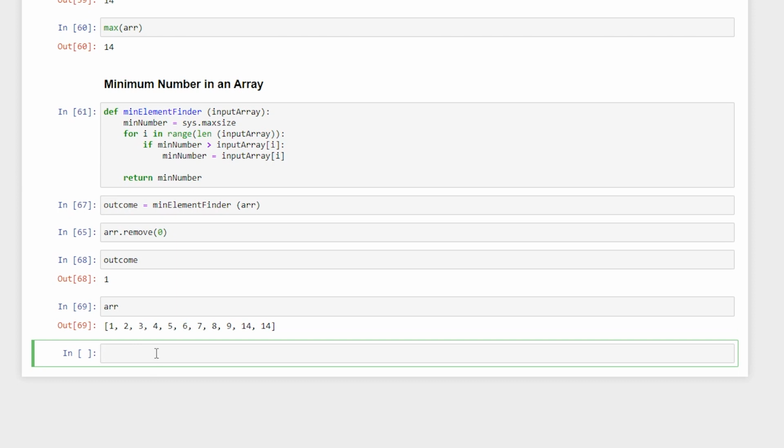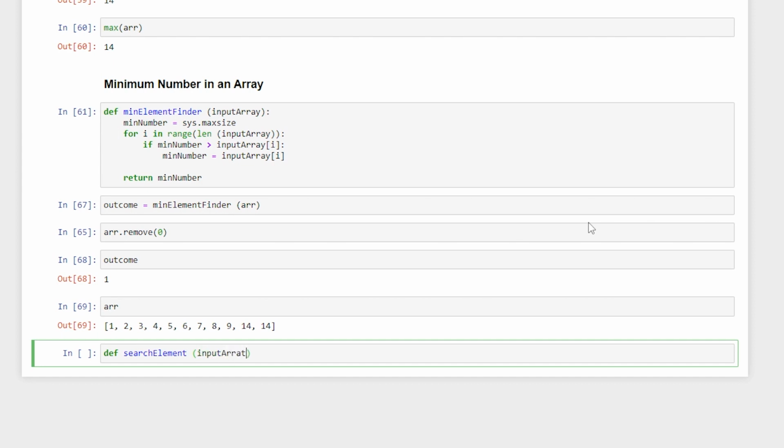Okay, so now I want to focus on something known as searching. There will be a dedicated video for searching, but let us assume that you want to search for an element in the array, the most basic way you can search is using something known as linear search. So let us say search element, and this is going to take an array, and I'll say input array.